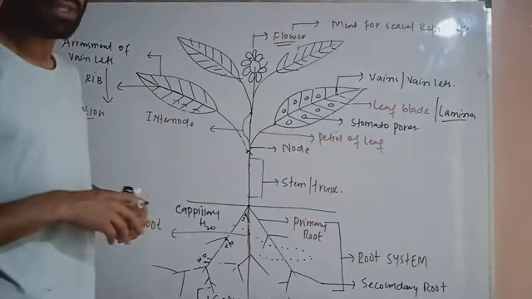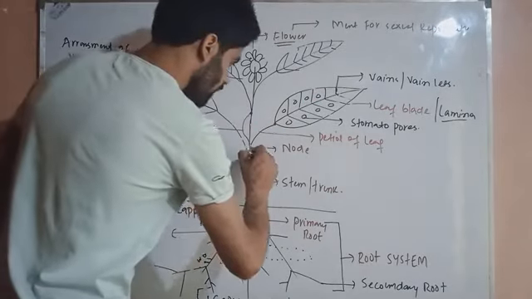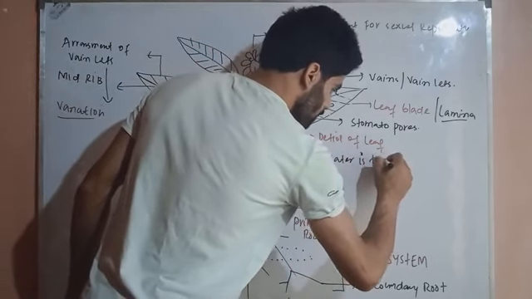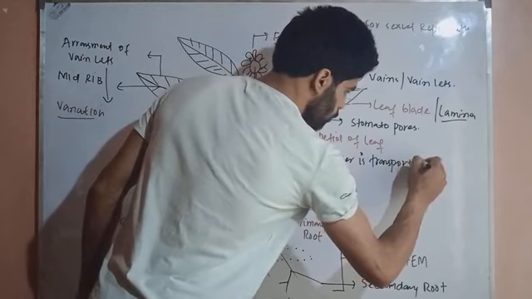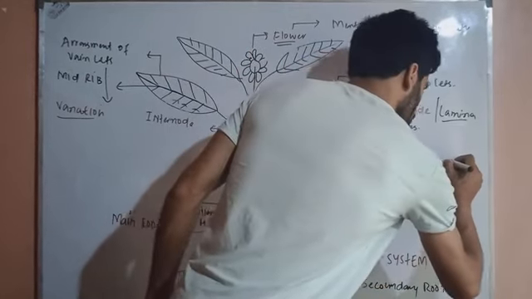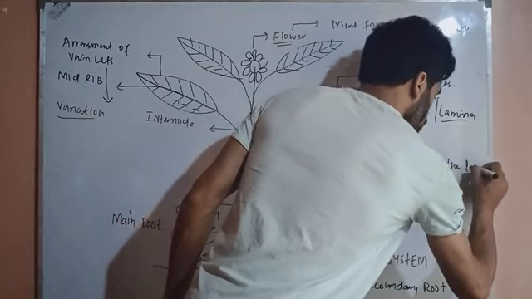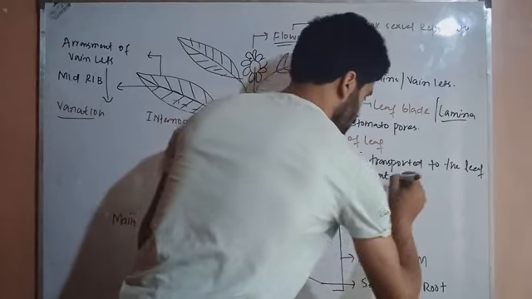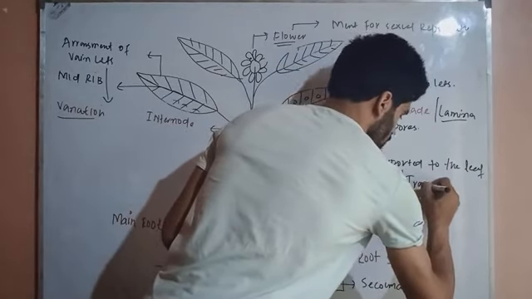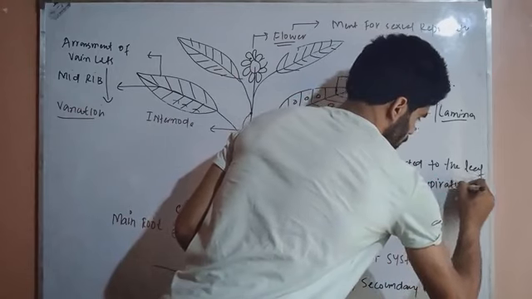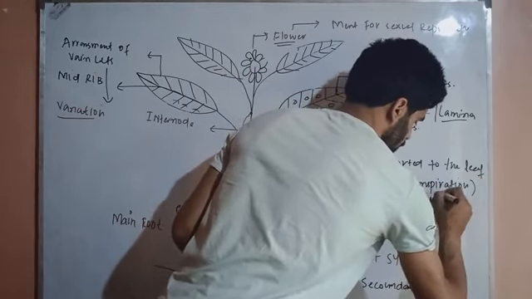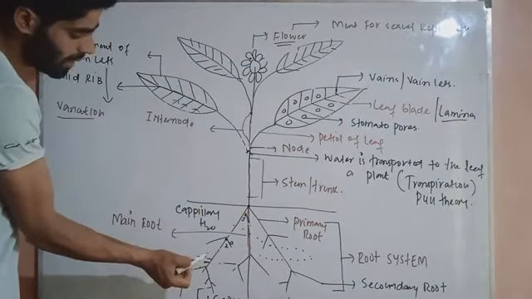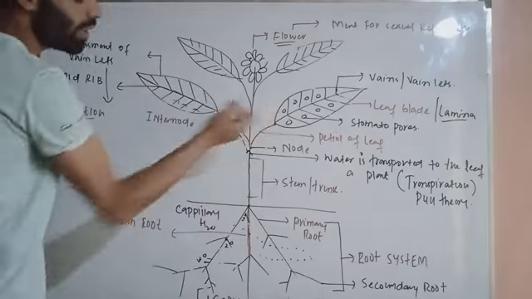Water is transported to the leaf of a plant by the transpiration pull theory. This theory explains how the water enters the roots and then comes into the leaves.